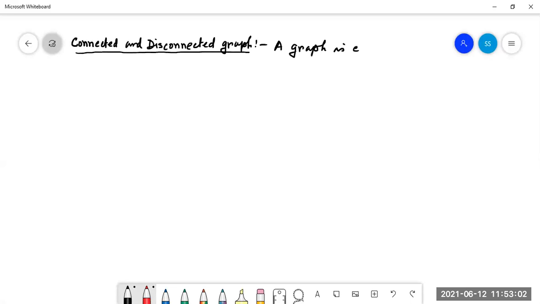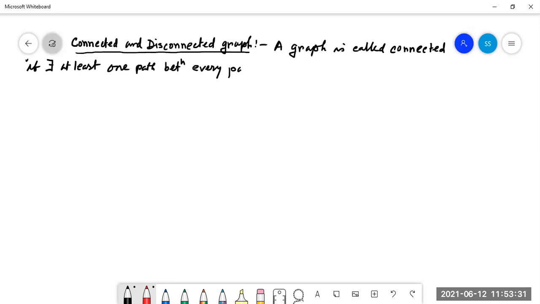A graph is called connected if there exists at least one path between every pair of vertices in the graph.